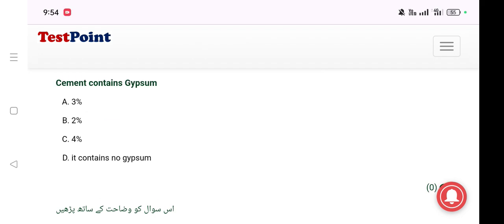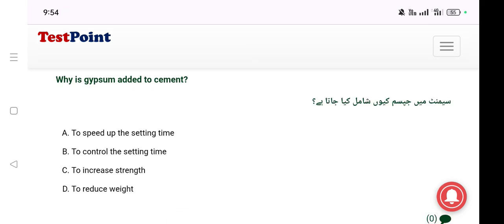Number 3. Cement contains gypsum. Answer is 2%. Number 4. Why is gypsum added to cement? Answer is to control the setting time.